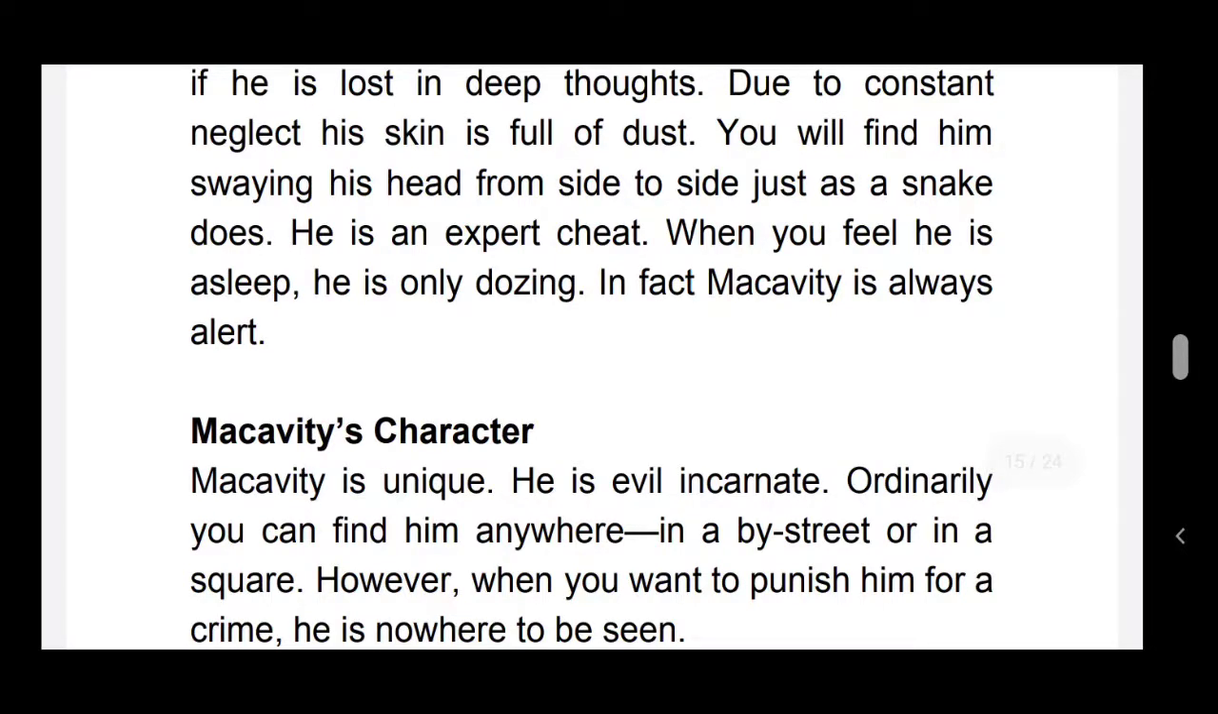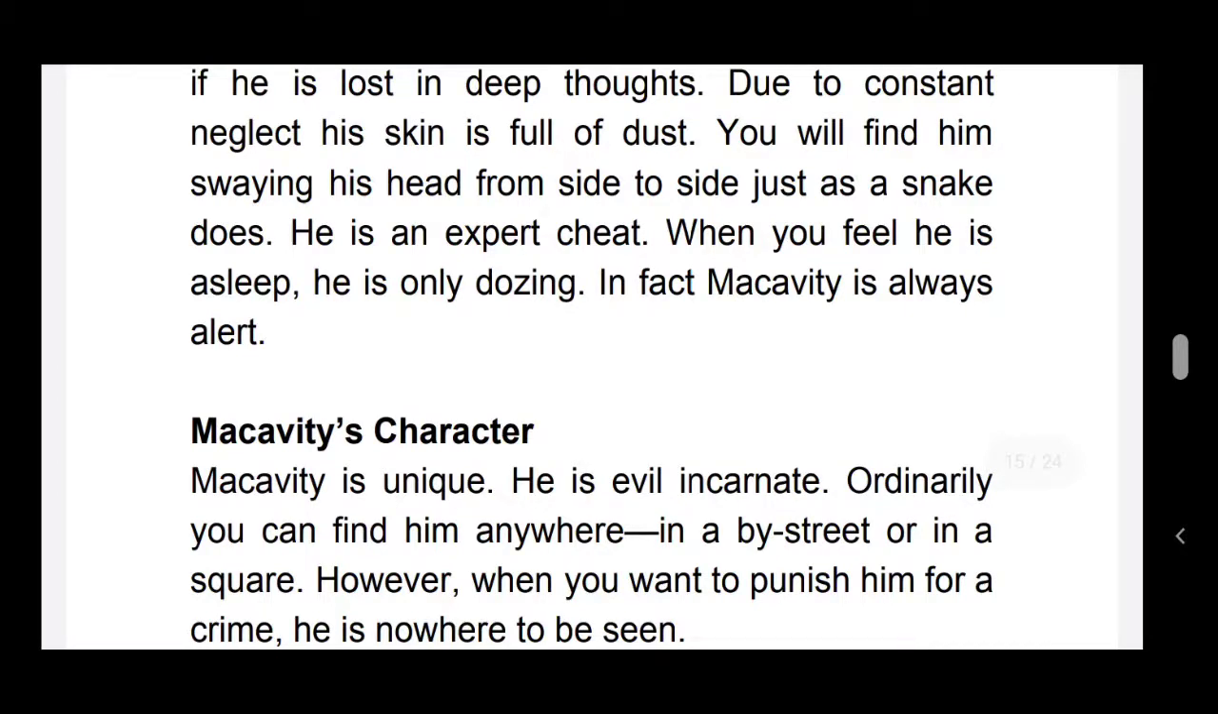You will find him swaying his head from side to side just as a snake does. He is an expert cheat. Cheat means liar. So he is an expert cheat. When you feel he is asleep, he is only dozing, meaning simply closing his eyes. In fact, Macavity is always alert. So this is the appearance and character of Macavity.